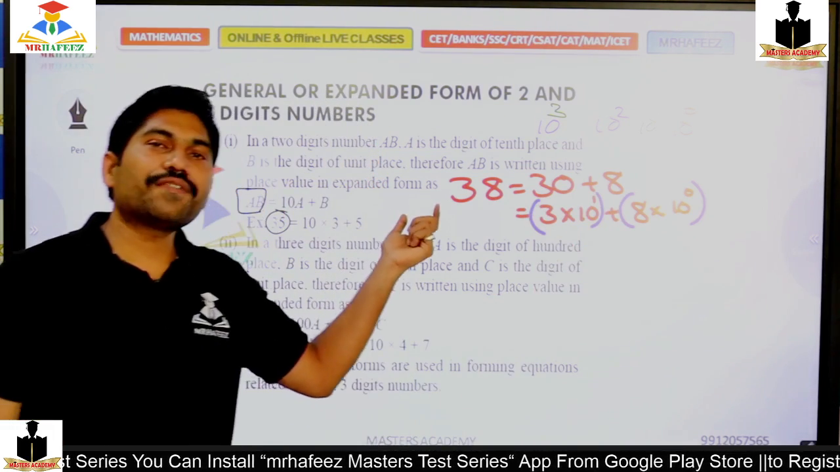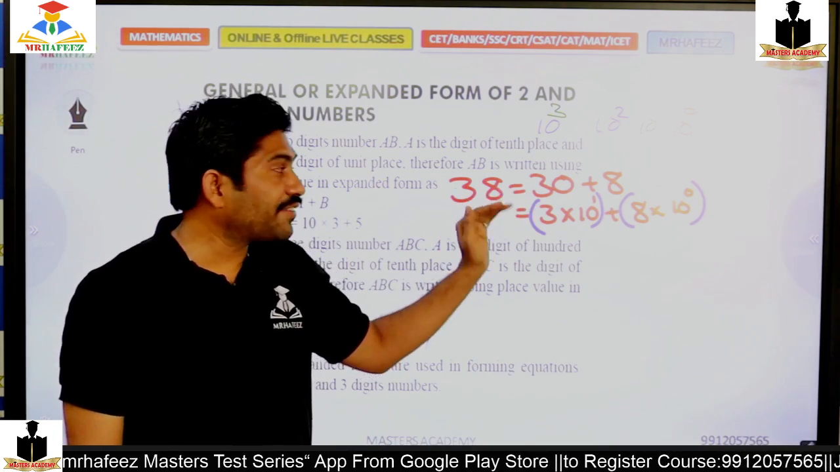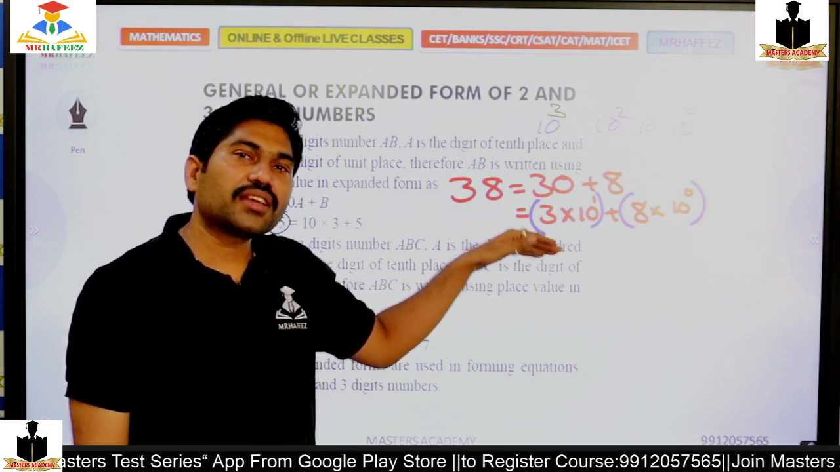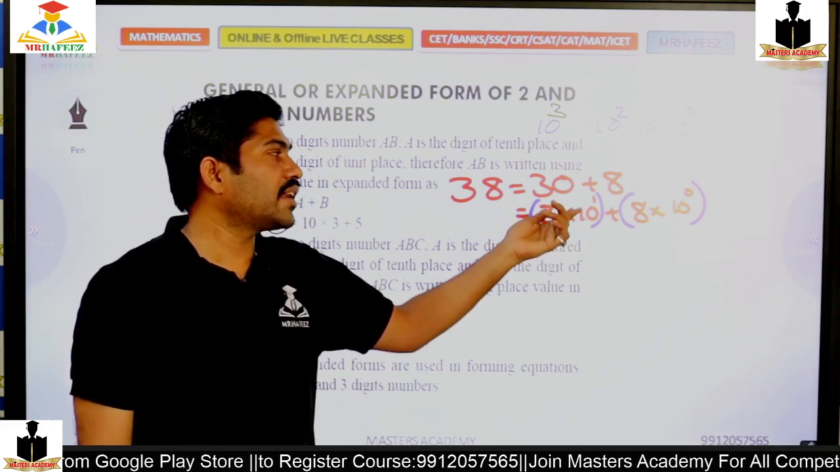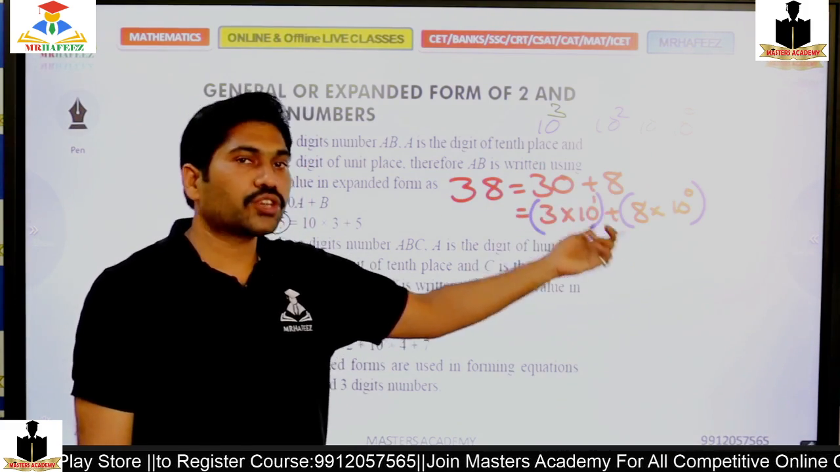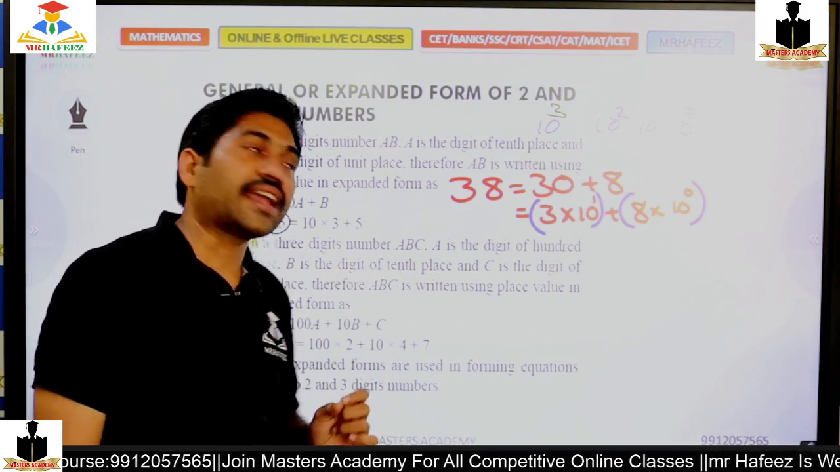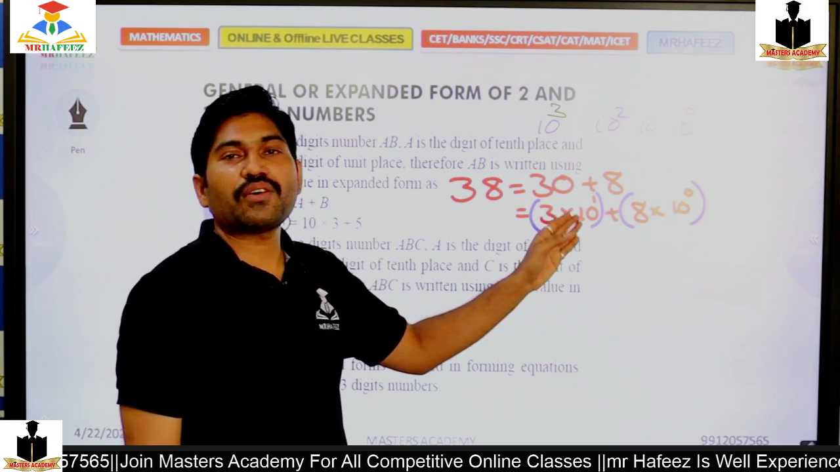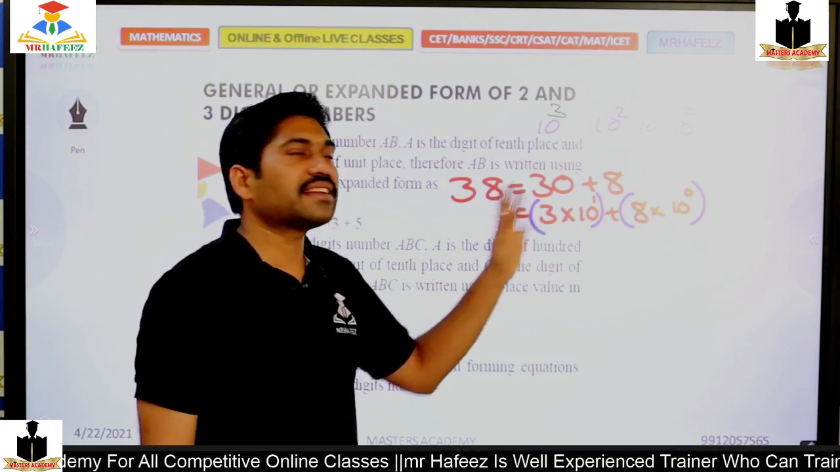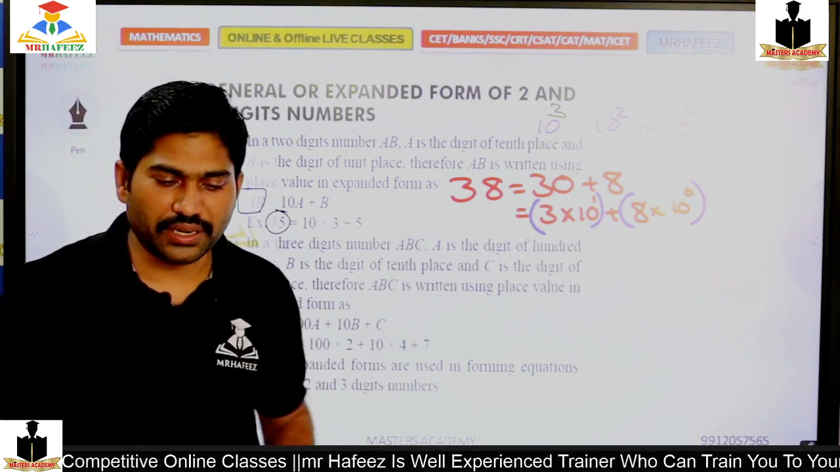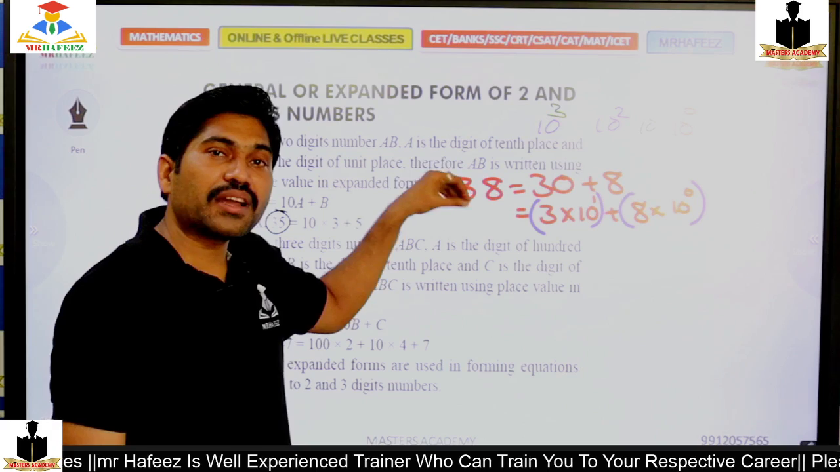So the value of 38 can be written this way. I am not here to write everything in the form, but to understand what exactly the form is. So 3 into 10 power 1 plus 8 into 10 power 0. 10 power 0 is 1, so 8 into 1 is 8, and 3 into 10 power 1 is 3 times 10, which is 30. 30 plus 8 is 38. It is very, very simple.